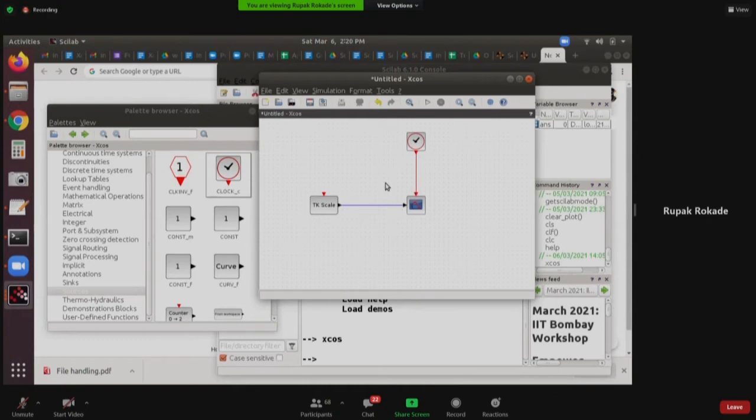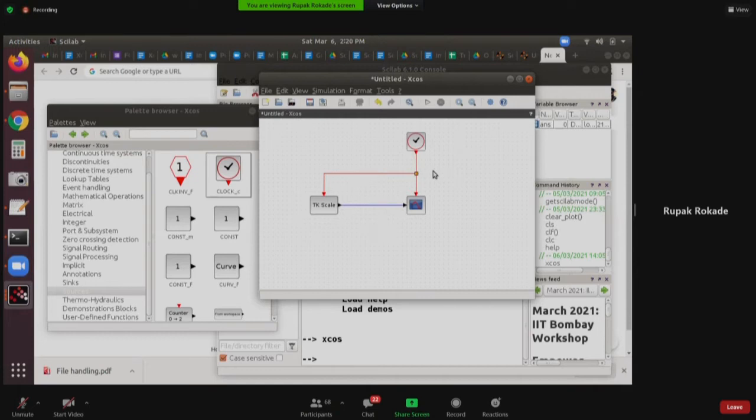Now, if you want to connect this port to this C-scope block, because the C-scope is already connected to this block, you cannot connect this port to this port because the connection is already there. So what you can do is connect this port on the line, not on the port. Okay, so I'll do this. This is how I connect it.